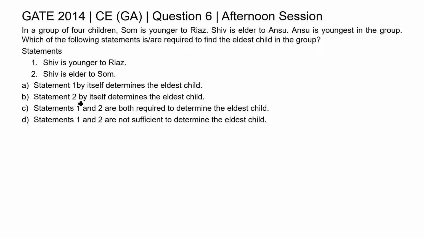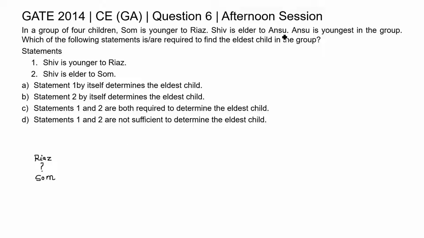So now we need to analyze these two statements with the conditions given in the question, and we have to find the eldest child in the group. So now just read the conditions given in the question. The first condition is Som is younger to Riyaz. So we may say Som is younger to Riyaz, but we do not know the difference between Riyaz and Som. So Riyaz is elder to Som.